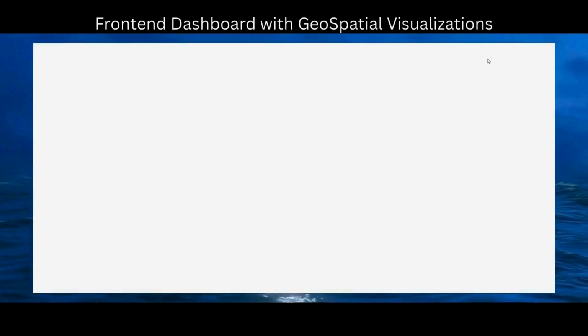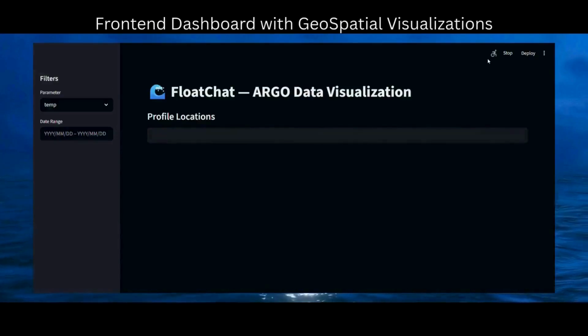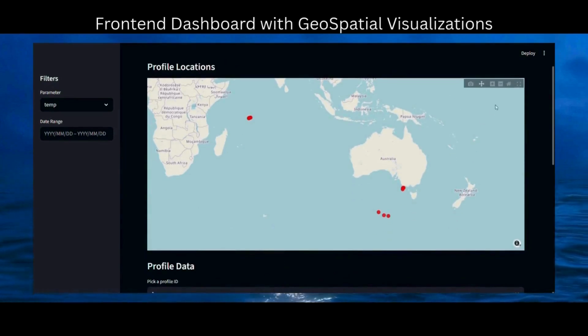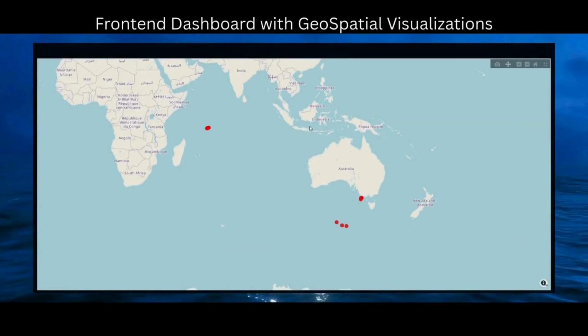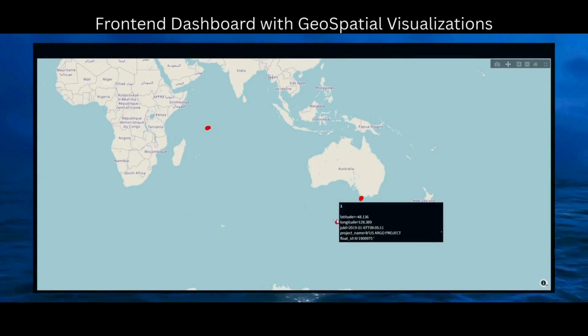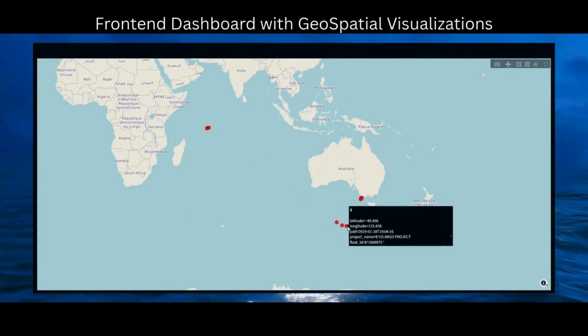After the chat interface, let us dive into the visualization section. In this visualization section, we have maps, graphs, and table summaries. In the maps, we can see the red dots which represent the Argo floats, for which we have longitude, latitude, locations, and profile data.